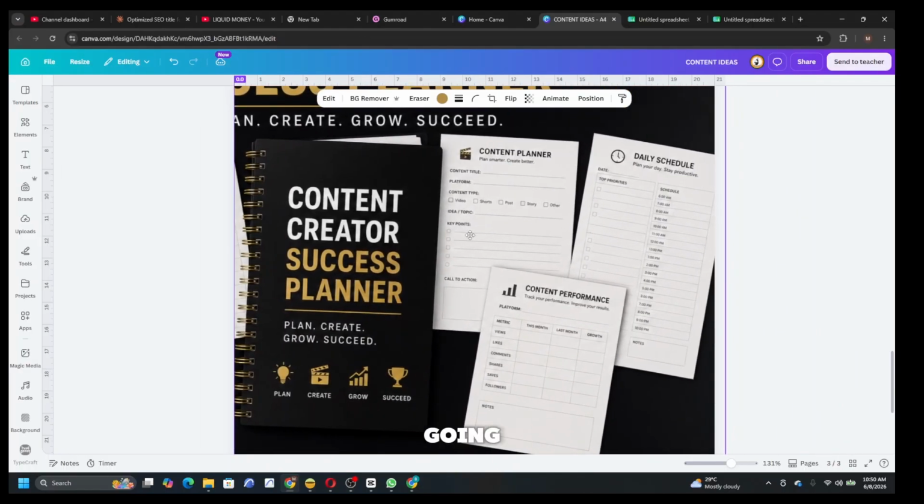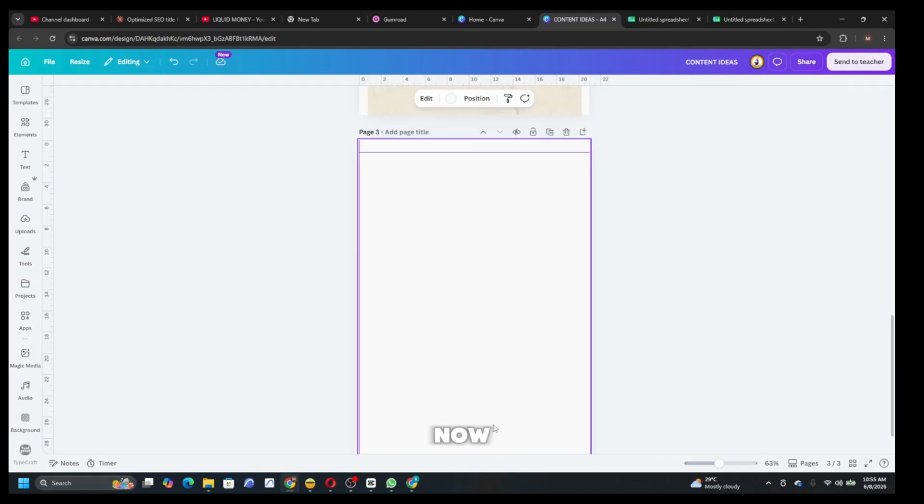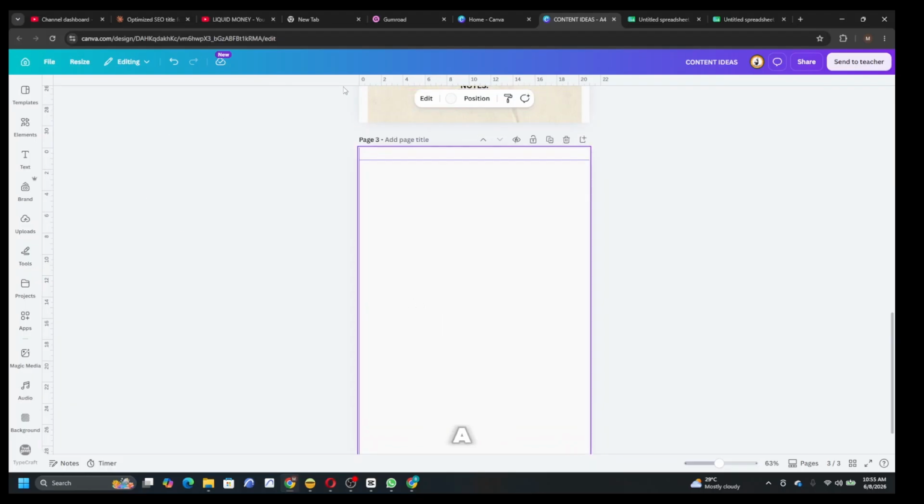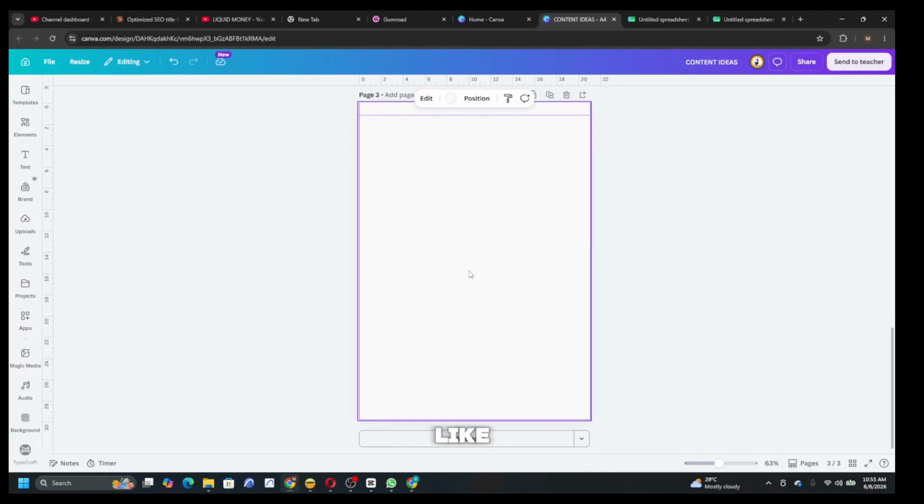Okay, we are going to pick one of this section. Let's pick content planner. Now I am going to explain some certain things for you. As you can see, you will see a ruler signs here. In case you want to start your project, make sure that you add all these lines so that your work will be on a straight line, because nobody will like to buy something that is not well arranged. So nobody is going to buy it from you.